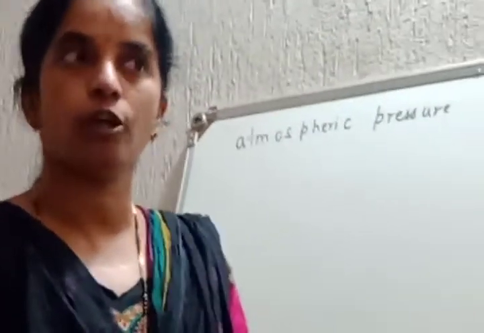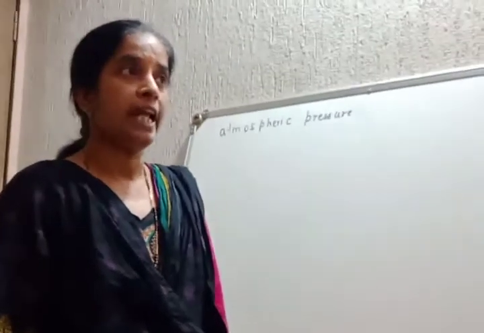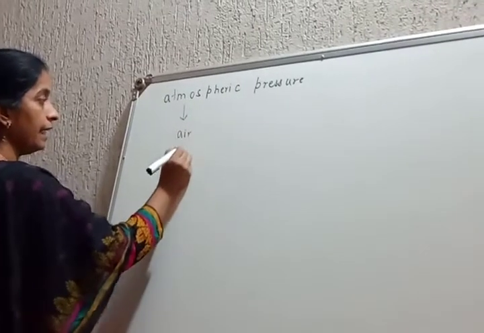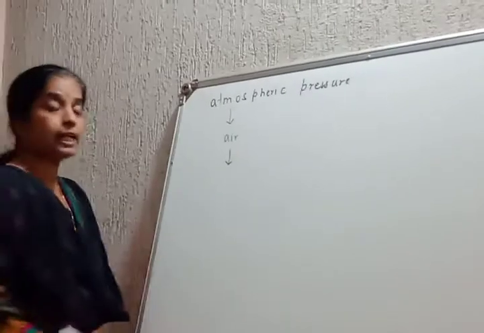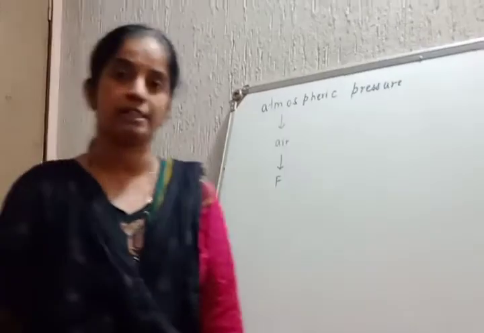We'll be discussing these simple and easy points, and that is atmospheric pressure. The atmosphere consists of a very important mixture of gases, and that mixture of gases is air. Air exerts a downward force because of its mass.